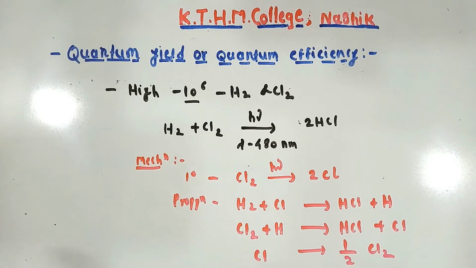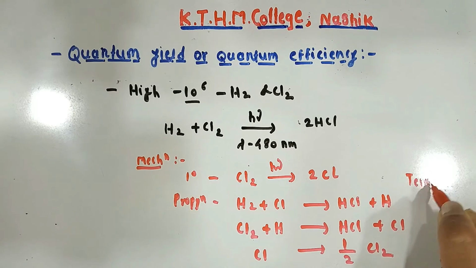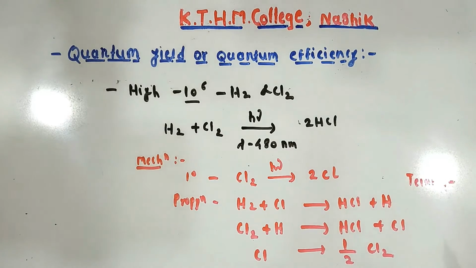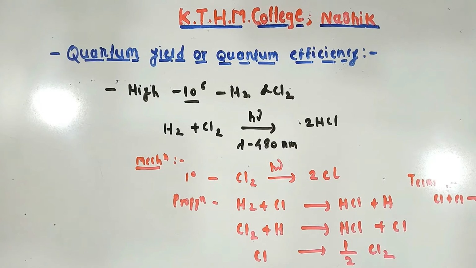And finally is termination: Cl plus Cl gives Cl2. So this is the mechanism for the reaction between H2 and Cl2, where the quantum yield is very high, that is 10⁶.